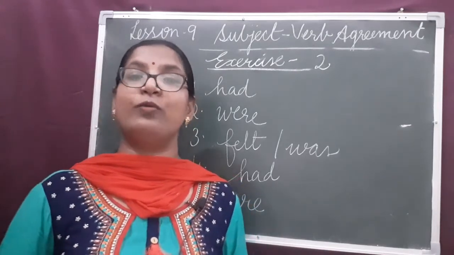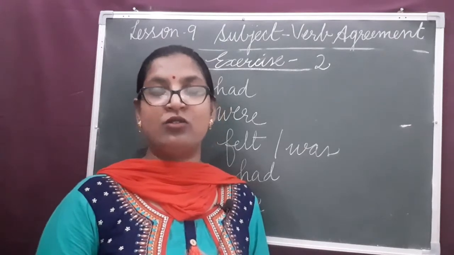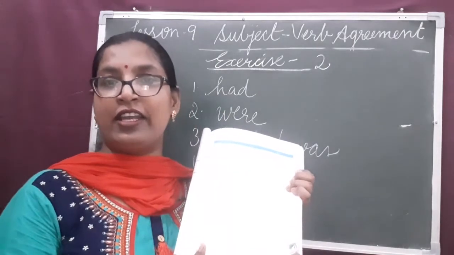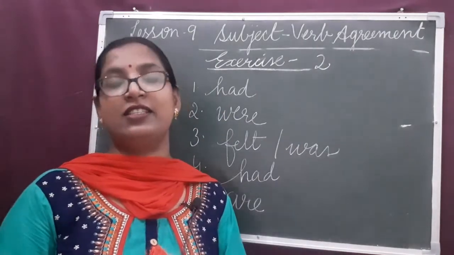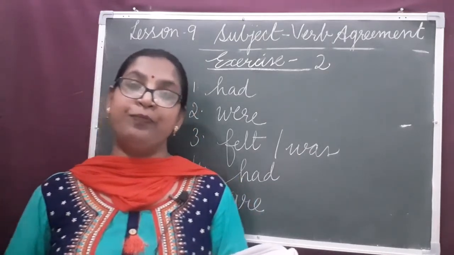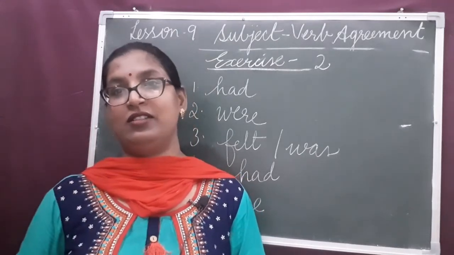Likewise, you have to make the sentences. Here, this exercise also you can do in the book itself. The space is given. Here, the blank space is given. You can put numbers and write the sentences. And the main important thing you have to pay attention on is subject-verb agreement.